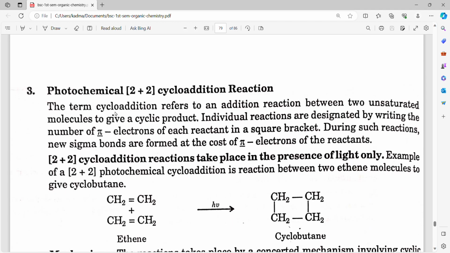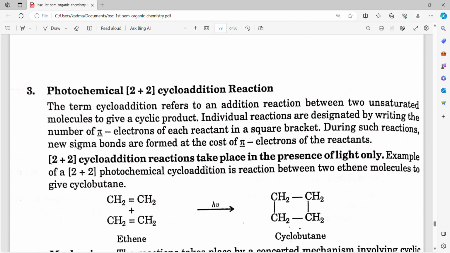Photochemical cycloaddition reaction, also known as the 2 plus 2 cycloaddition reaction. The term cycloaddition refers to an addition reaction between two unsaturated molecules to give cyclic products. Individual reactions are designated by writing the number of pi electrons of each reactant in square brackets. During such a reaction, new sigma bonds are formed at the cost of pi electrons of the reactants.